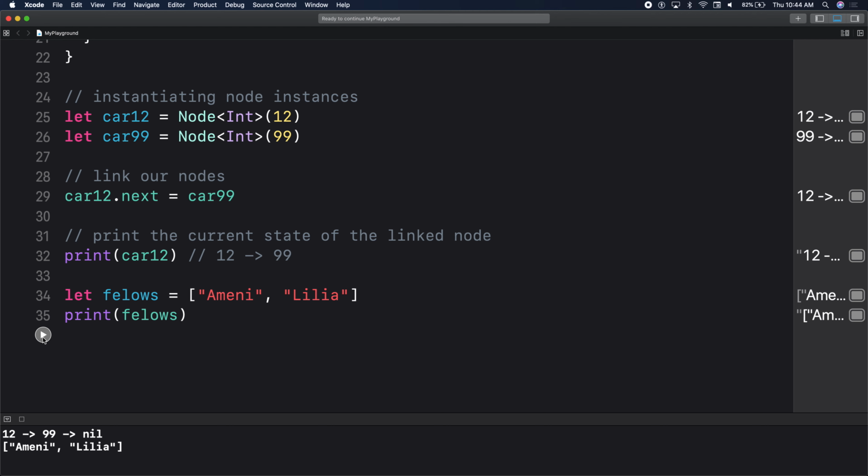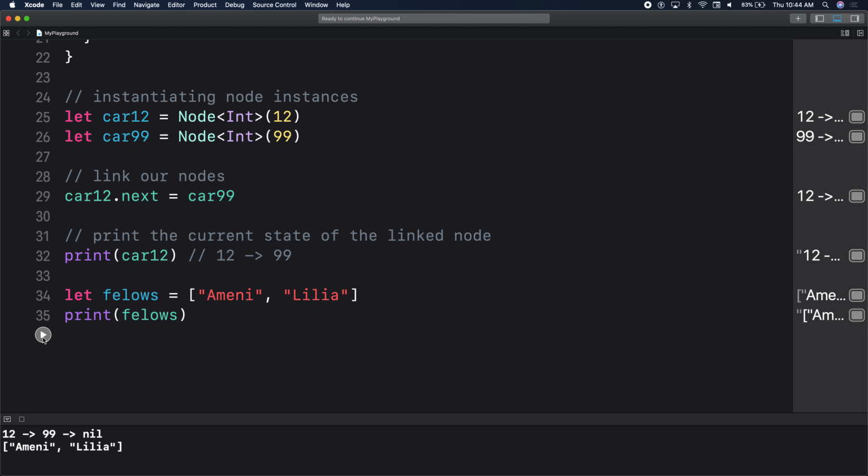When it gets to next, does it read next as... Okay, so let's go back. So we got to 12. Does 12 have a next value? It does. It gets to 99. Does 99 have a next value? No, so it just prints nil, and it's done. So when it gets to 99, 99 becomes the value? Yeah, exactly. It's always printing the current value in that case, right? Very good. Yes, go ahead.